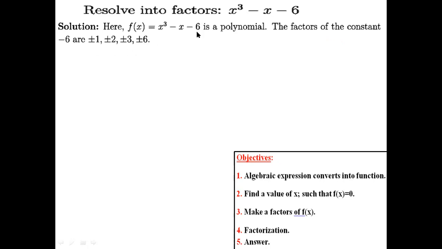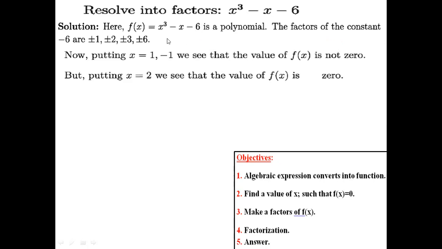Then we have to check. Putting 1 and minus 1 into this function, you will see that f of x is not 0. Then putting plus 2 in that function, you will see f of x equals 0. So we get our value. Our task 2 is completed: find a value of x such that f of x equals 0. For 2 it equals 0, that's why 2 is our required value.